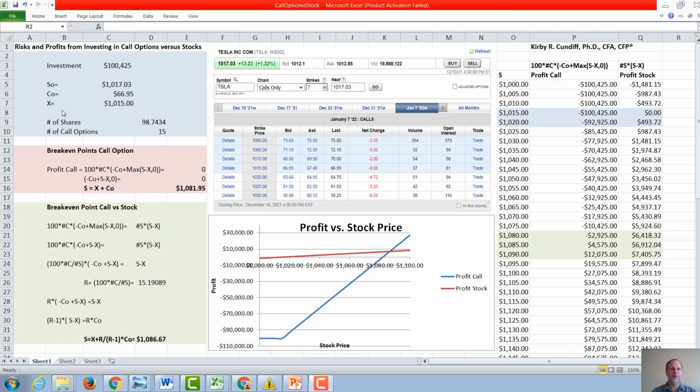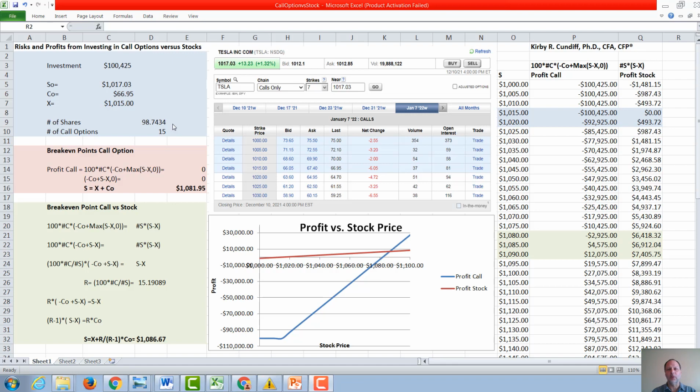So we're going to consider an investor that invests $100,425 to either buy 15 calls with the last price of $66.95 and the strike of $1,015, or invests all of that money in Tesla stock at the price of $1,017.03, which will give them 98.7434 shares.